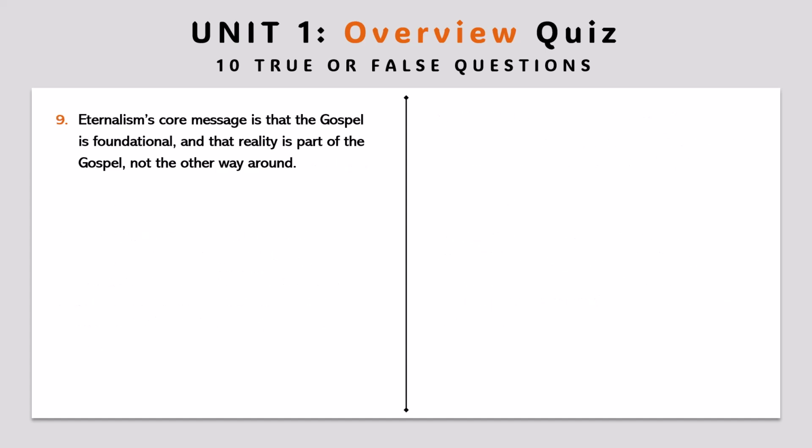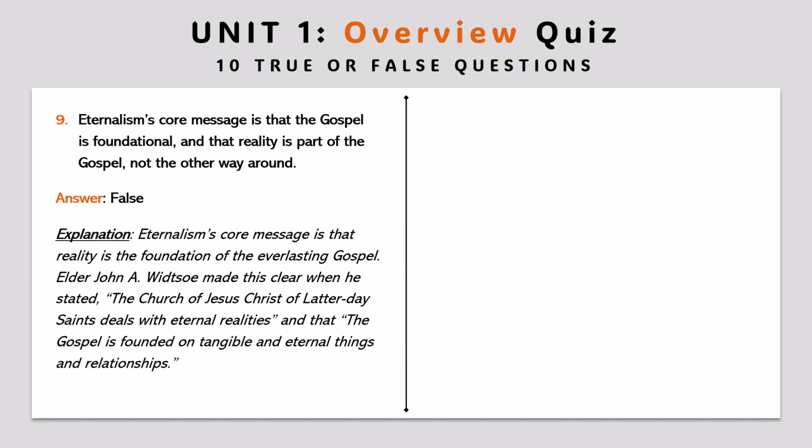Question 9. Eternalism's core message is that the gospel is foundational and that reality is part of the gospel, not the other way around. Answer: false. Explanation: eternalism's core message is that reality is the foundation of the everlasting gospel. Elder John A. Whitsoe made this clear when he stated, "The Church of Jesus Christ of Latter-day Saints deals with eternal realities, and that the gospel is founded on tangible and eternal things and relationships."